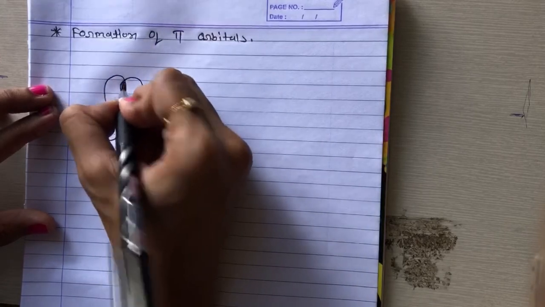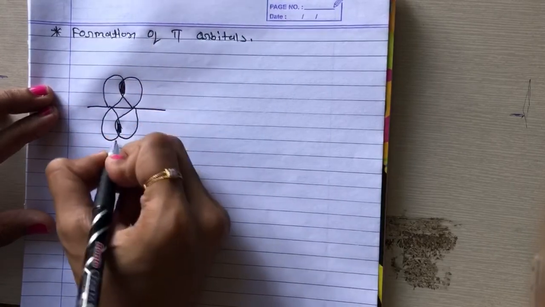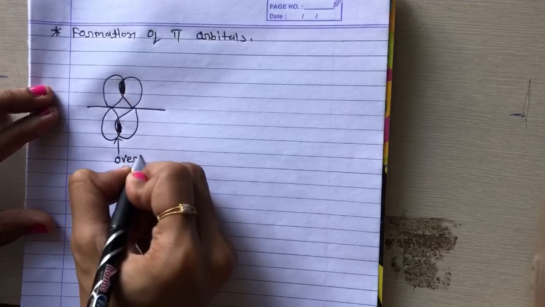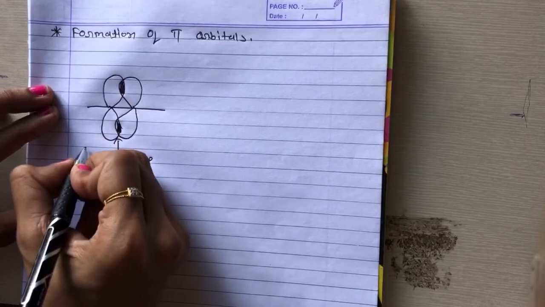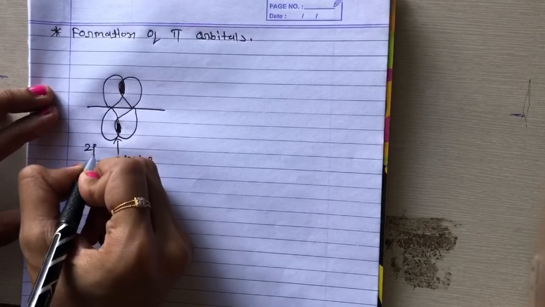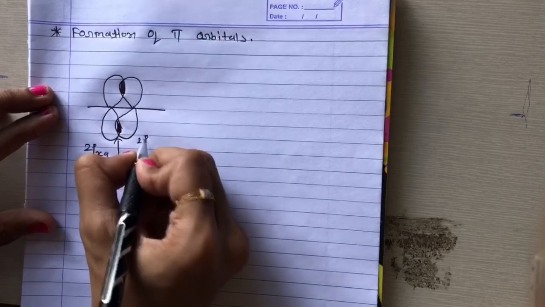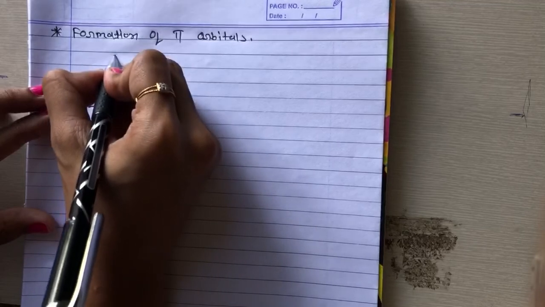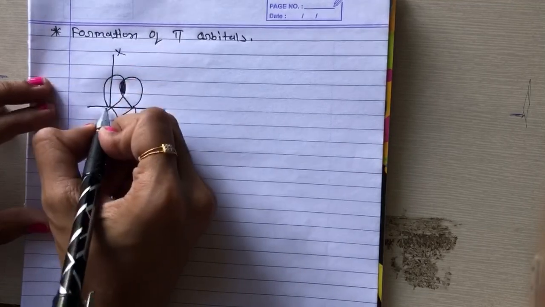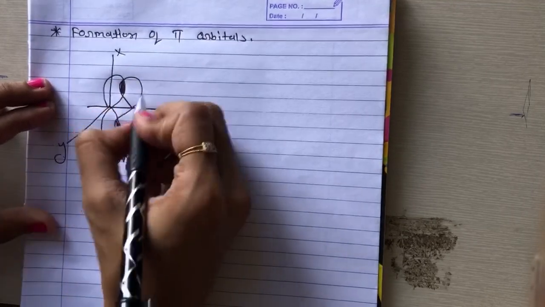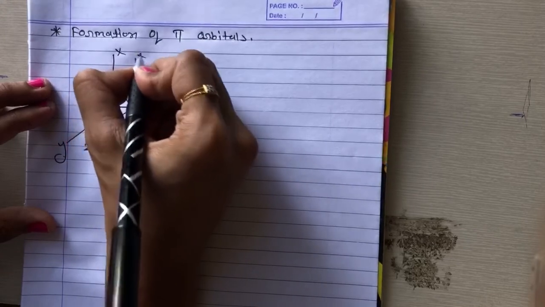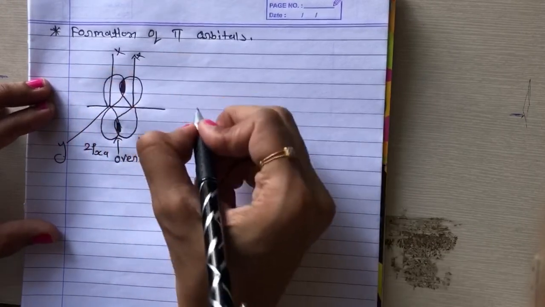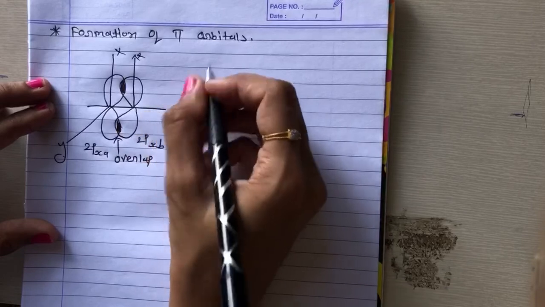This is called the overlap. This is 2pxa and this is 2pxb. This axis is x and this axis is y. Like this, right?